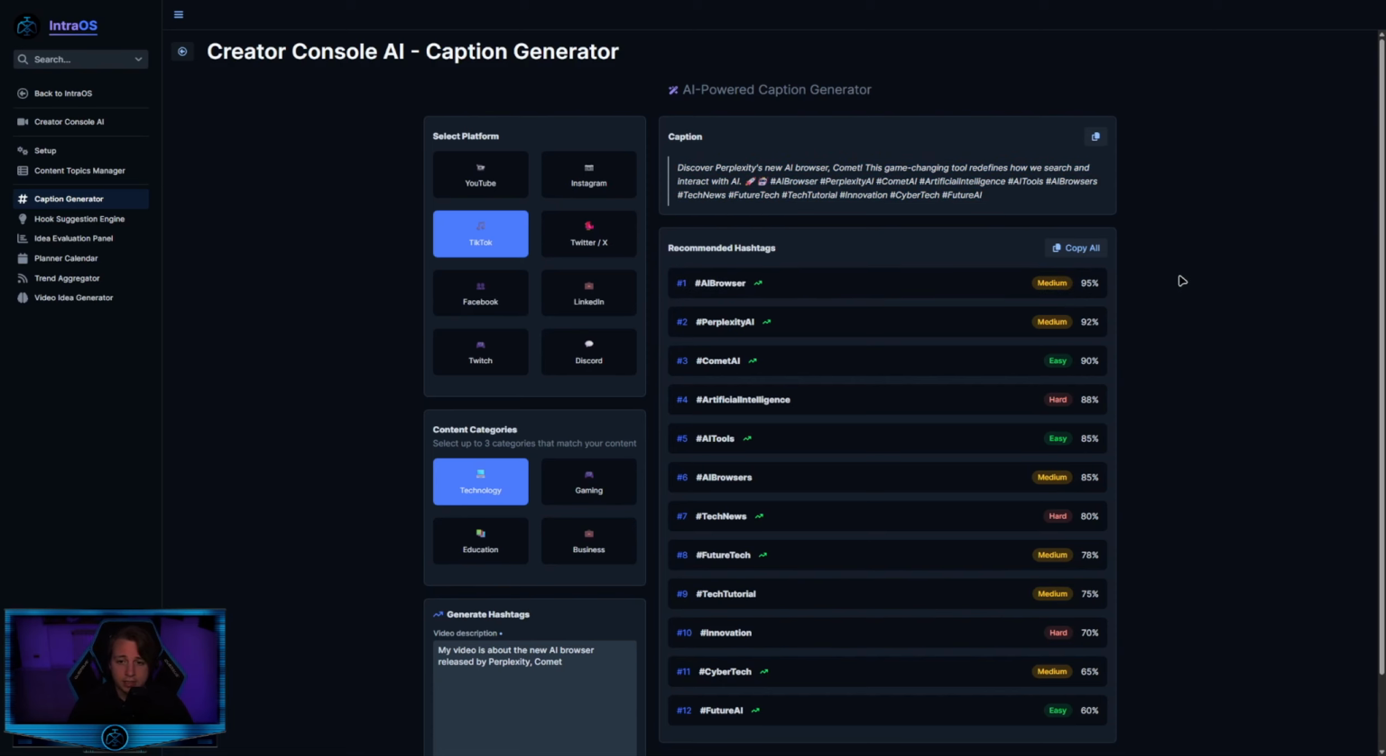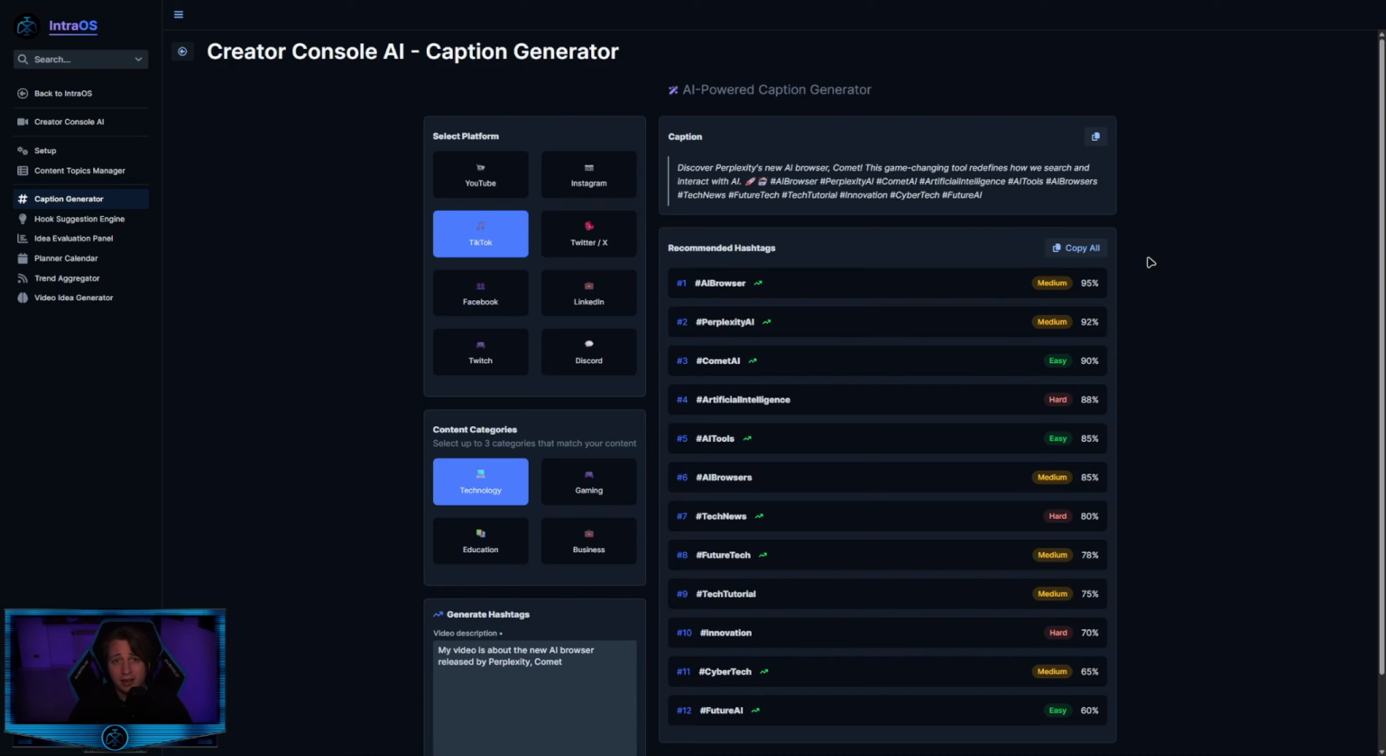This percentage is the hashtag score. The higher this number, the more the hashtag will help you to grow your content, to scale your content. The medium, easy or hard represents the competitors. So how hard is it to scale your content with that hashtag? If the hashtag is growing very fast, you will see this icon that will let you know that this hashtag is growing very fast.